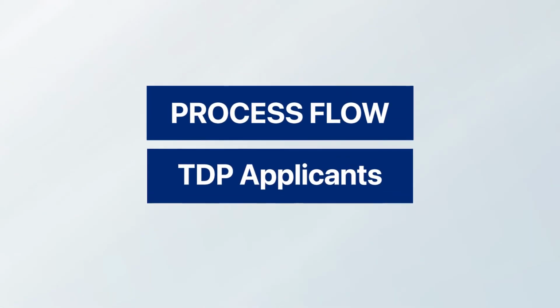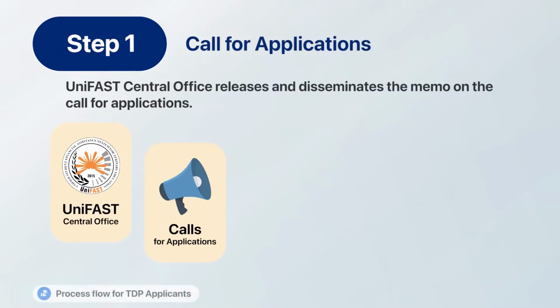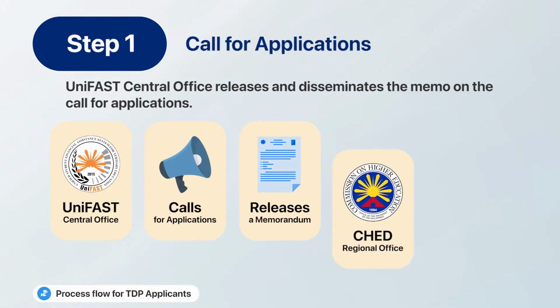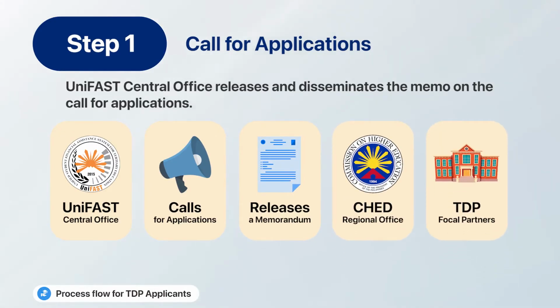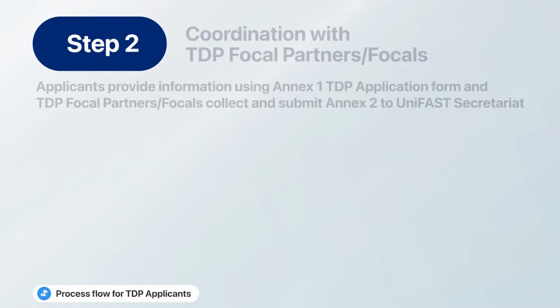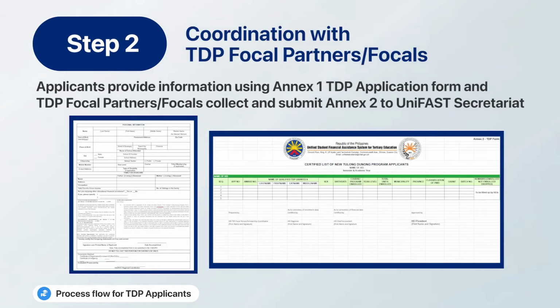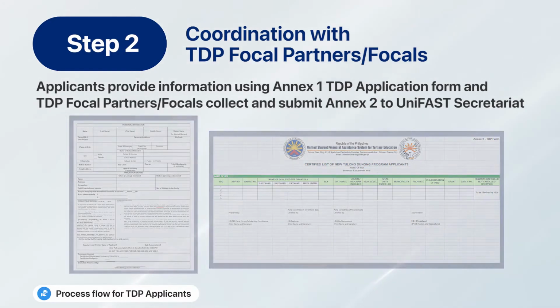Let's review the process flow for TDP applicants. Step 1. The UniFAST Secretariat calls for TDP applications through a memo to SHED regional offices. Step 2. The TDP focals collect the information of applicants using the Annex 1 form and endorse the certified list of applicants using Annex 2 form to the UniFAST Secretariat within the submission period.